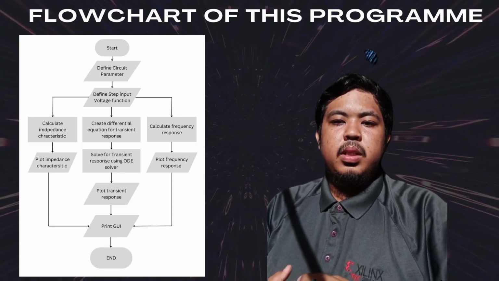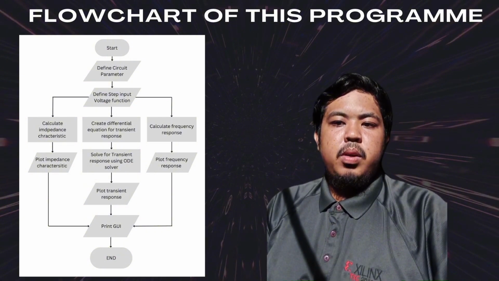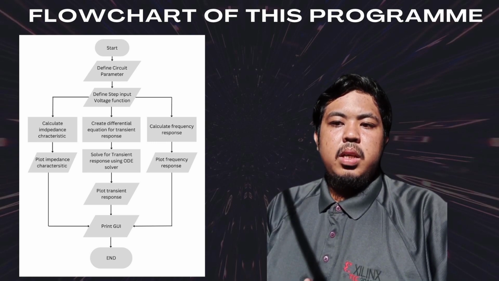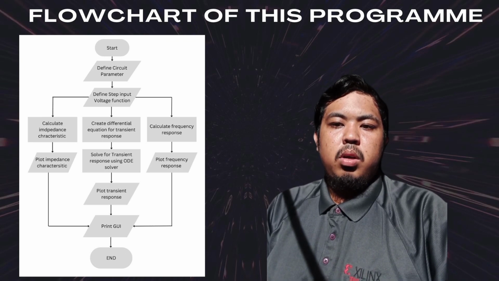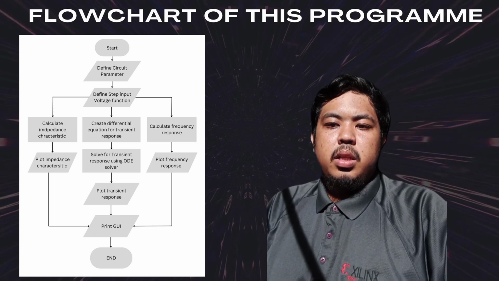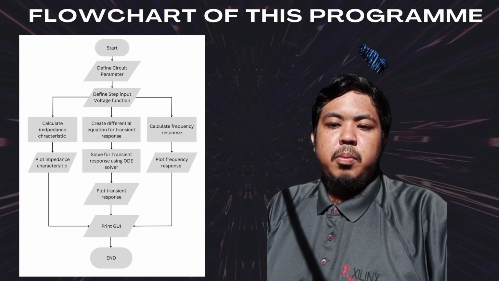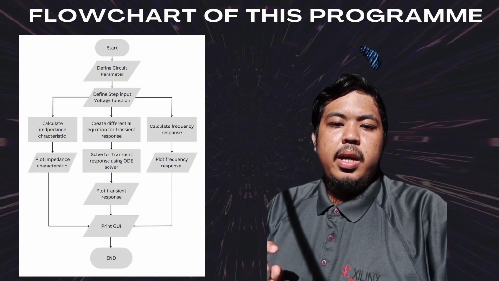The flowchart of this program starts with the start, define the circuit parameters, define the step input, and have three calculations: impedance characteristic, frequency response, and transient response. In the transient response, they create a differential equation by using an ODE solver and plot it. Based on the subject, first the impedance characteristic, transient response, and frequency response, and lastly, print the GUI and end.